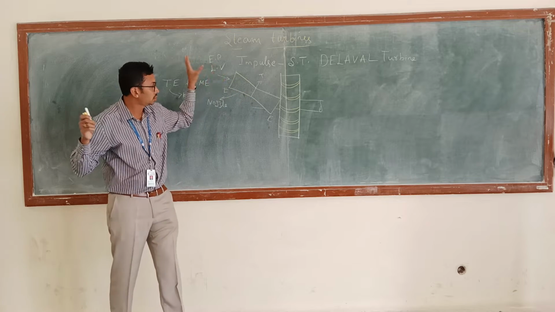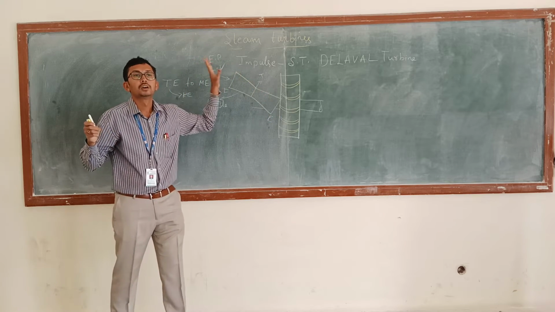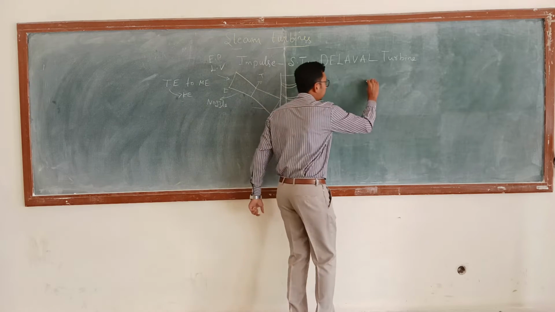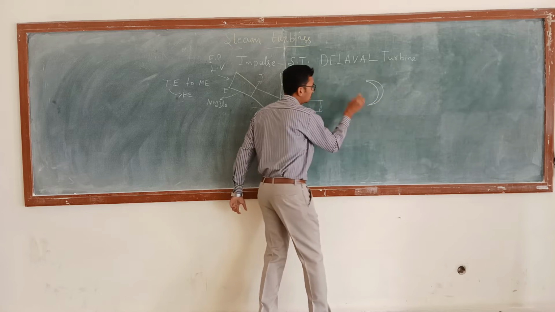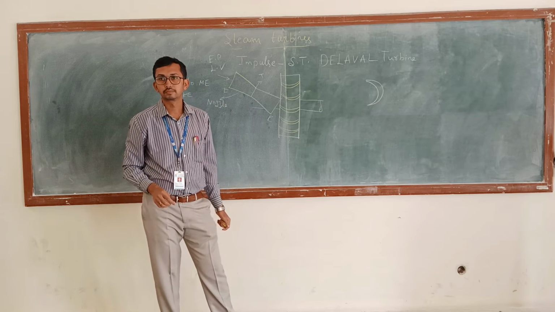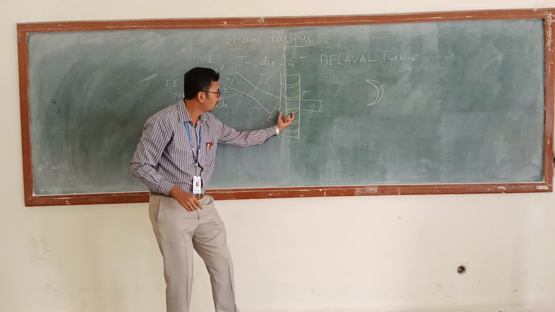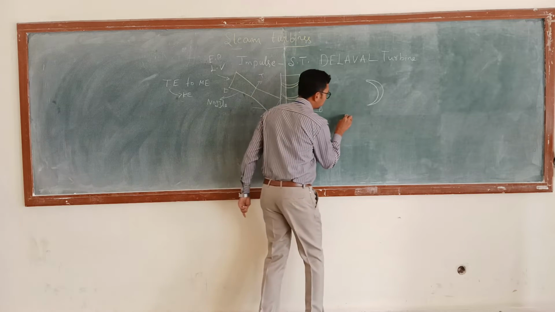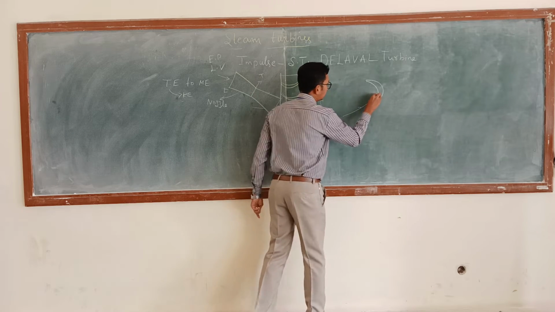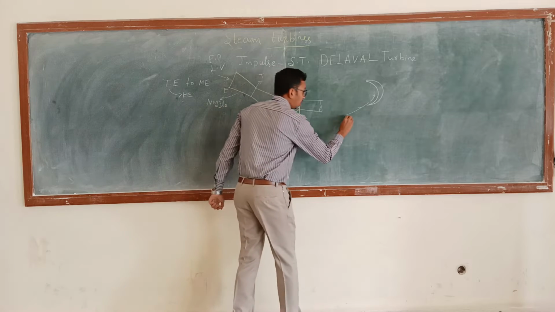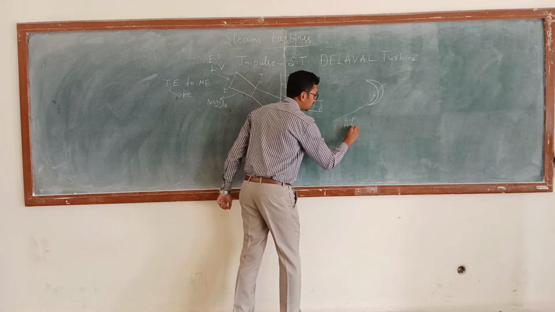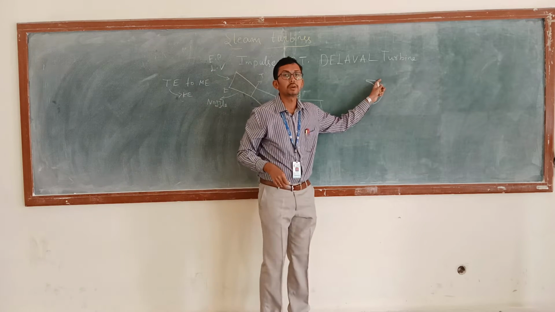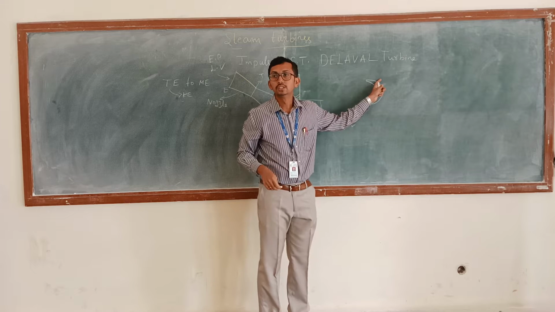Is it clear? So this low pressure, high velocity steam is made to pass over the symmetric blades. What kind of blades are these? Symmetric blades. Okay, so I have taken one blade and I have drawn it over here. The steam will be passed over this. What happens? This low pressure, high velocity steam from the nozzle is made to pass over the symmetric blades.